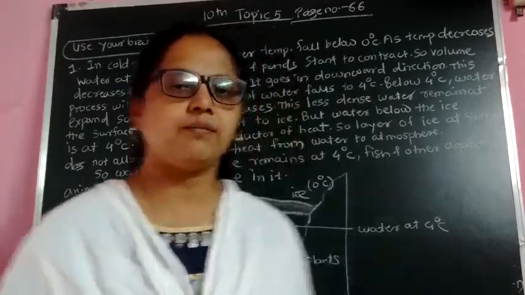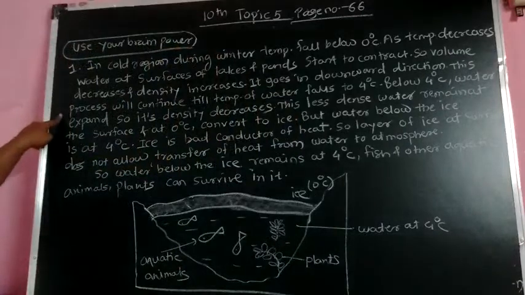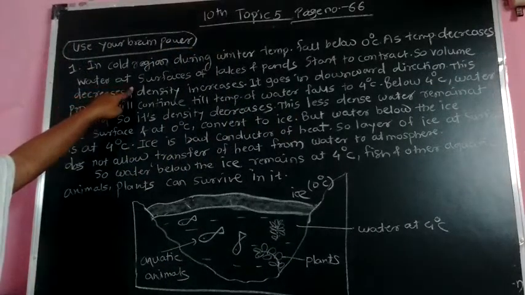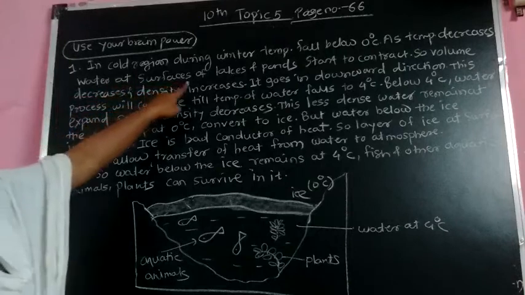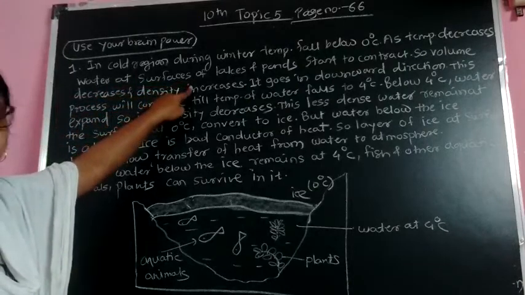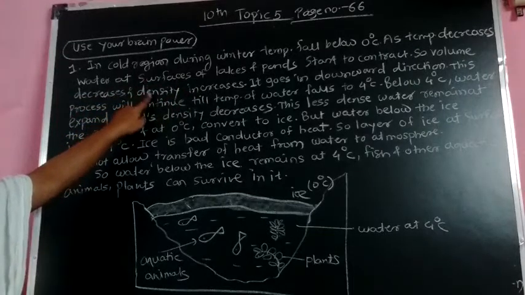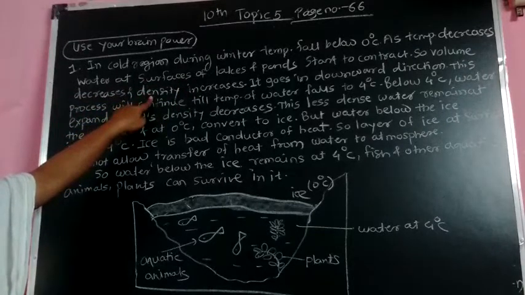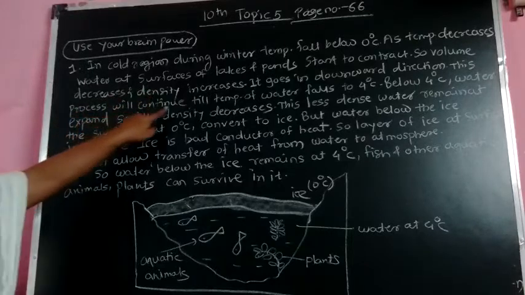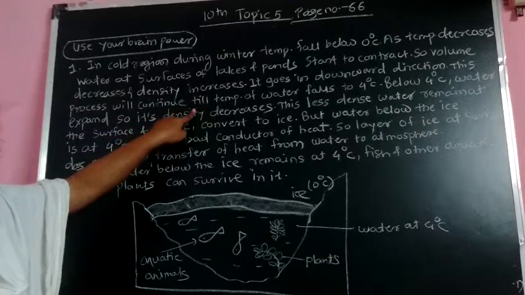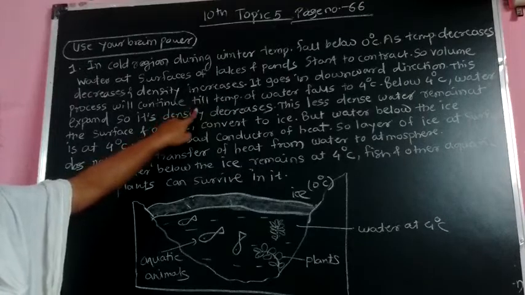You can see here, in a colder region during winter, the temperature falls below 0 degrees Celsius. As the temperature decreases, water at the surface of lakes and ponds starts to contract. So volume decreases and density increases. This highly dense water goes in the downward direction. This process will continue till the temperature of the water falls to 4 degrees Celsius.